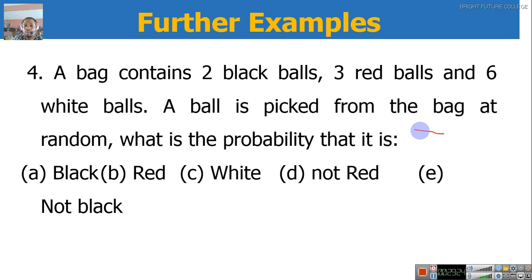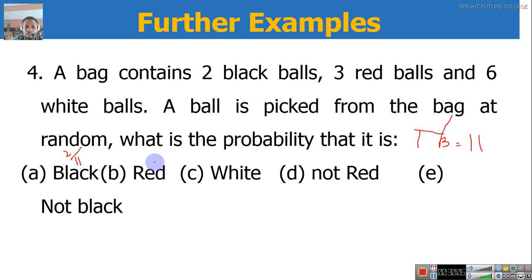Okay, let's say total balls. Let us count it. We have 2 blacks, 3 red, and 6 white balls. So 2 plus 3 is 5 plus 6 is 11. So, we have gotten the total number of balls. Our sample space is now what? 11. So the probability of picking black will be how many blacks over how many 11s? I mean the total number of balls. So probability of black will be what? 2 all over 11.